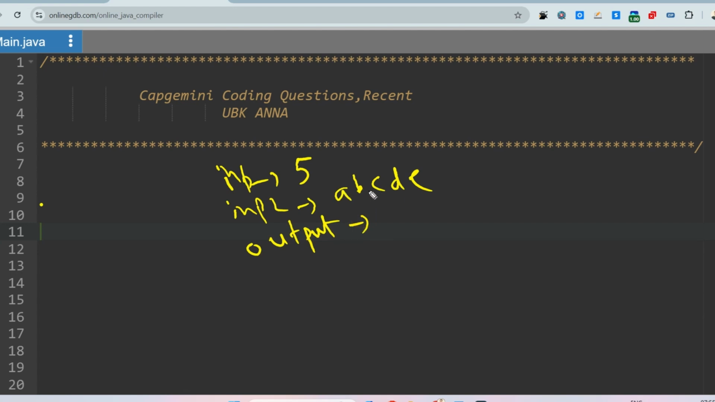Okay, so what are the consonants present here? Here A and E are both vowels, so B, C and D are consonants. So the third last consonant is B, so you have to print B. Okay, so this is the first example, and the example given in the exam was regarding A, S, D, G, U, F, E, D.